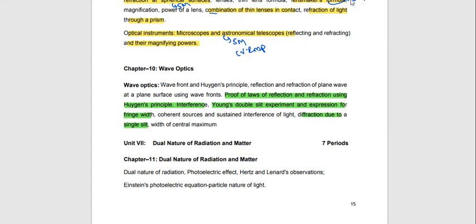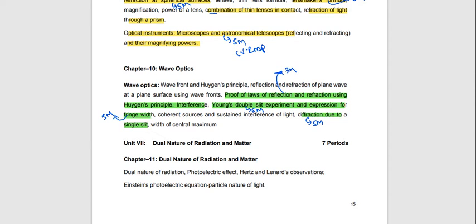These are important for the lima. 5 marks. Fringe width also 5 marks. In the exhibition experiment, the condition for bright band and dark band is important. And the reflection and refraction proof by the wavefront is important for the 3 marks.